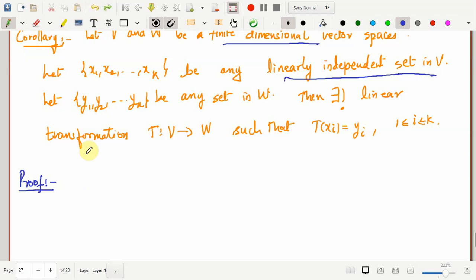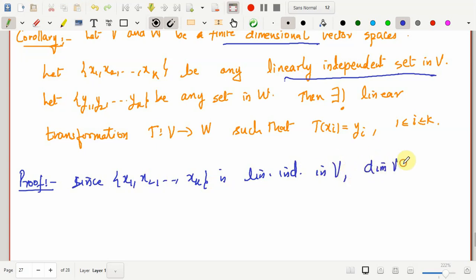So first of all, note that since x1, x2, and this goes on till xk is linearly independent in V, the dimension of V has to be greater than or equal to k. So let me take the dimension of V to be equal to n, which is greater than or equal to k.